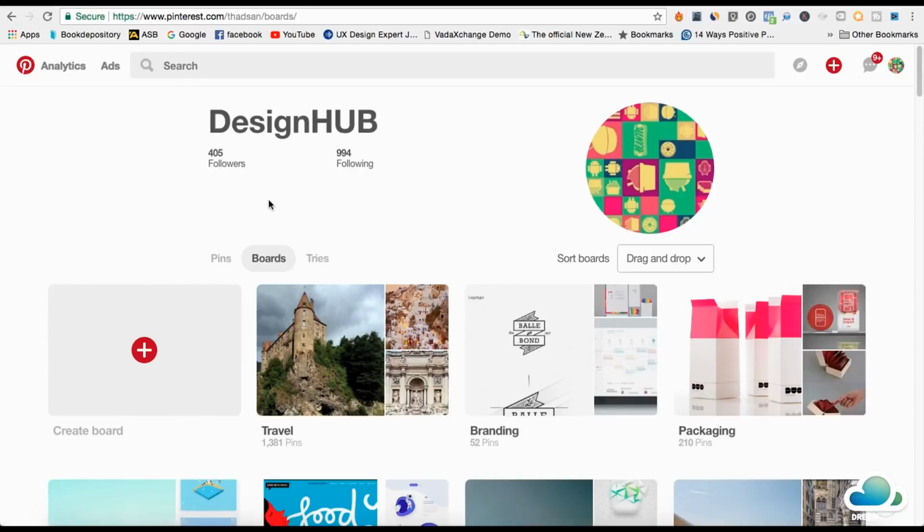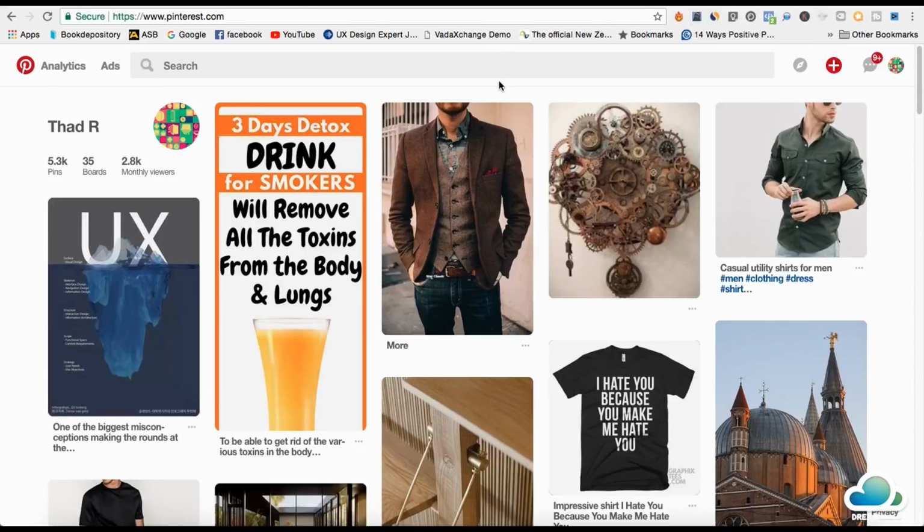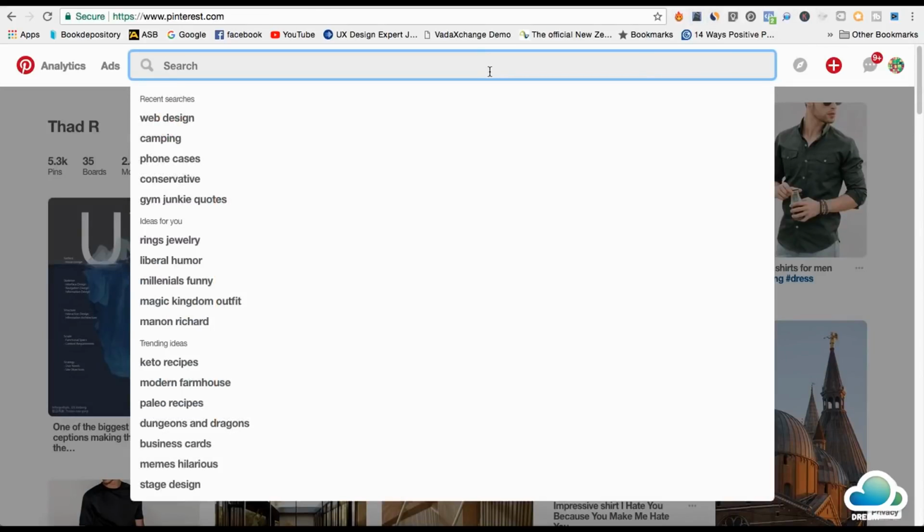So this is actually real easy to do, and I'm going to show you how you can make money with this later on. So this could be in any niche, not just design. You can use the camping niche, fishing niche, makeup, whatever it is. So I'm going to show you exactly how to get started. I'm going to stick with my own niche and just show you how I started. So I'm just going to search up web design.